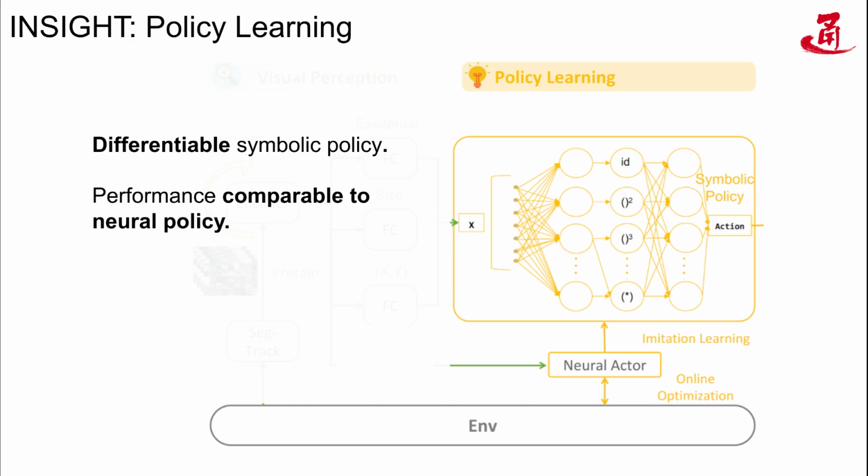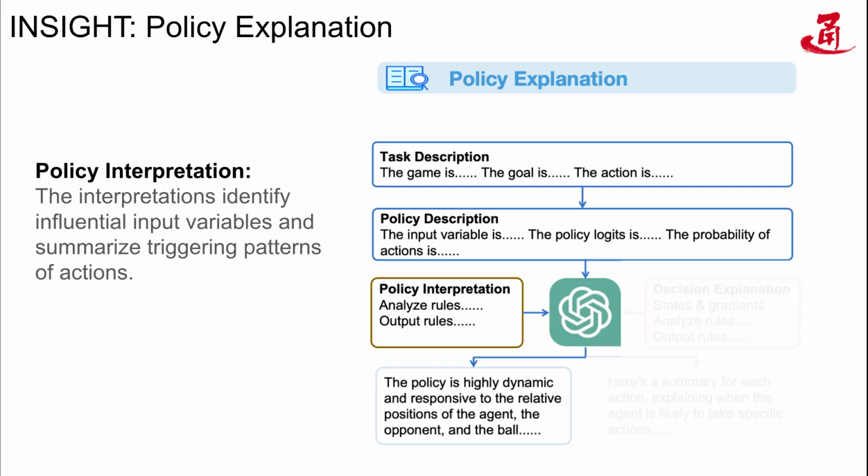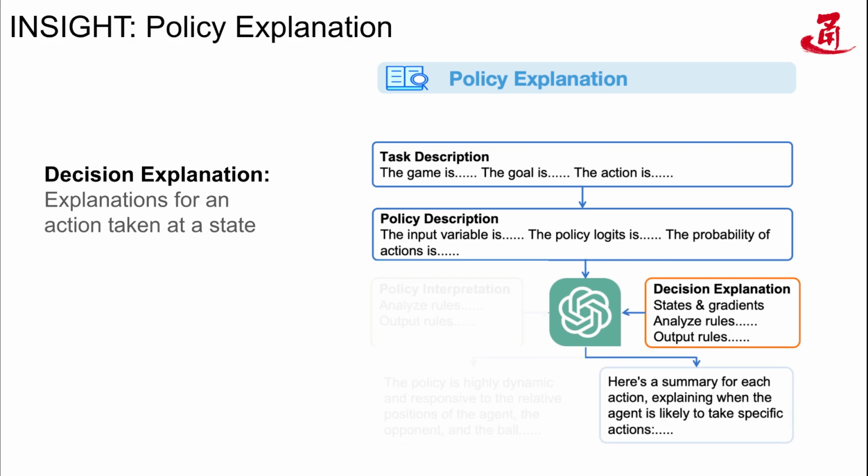The symbolic policy learned by reinforcement learning training is input into LLM, which generates 2 types of illustrations. The first is policy interpretation. The interpretations identify influential input variables and summarize triggering patterns of actions. The second is decision explanation, which explains an action taken at a state. This is an example of a specific policy illustration.